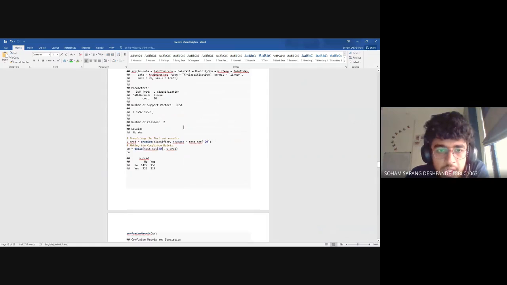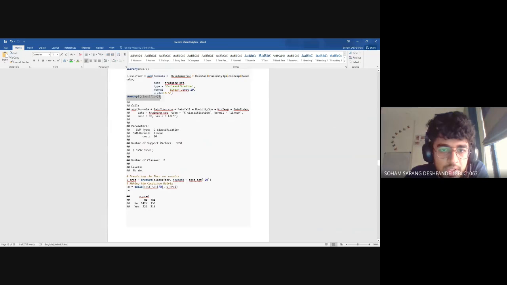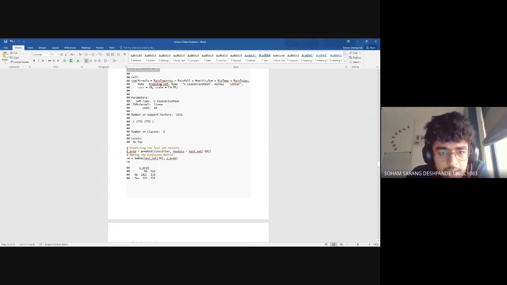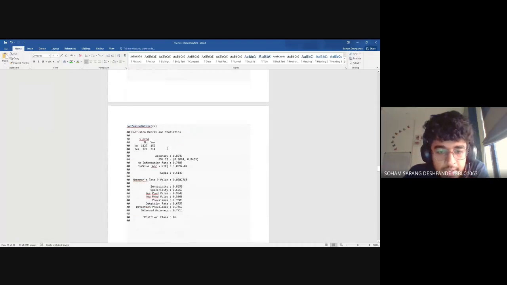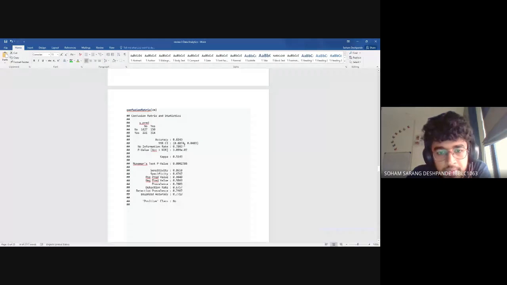After that I have printed the summary of this classifier. Then I'm predicting the data now. First I predicted by using the predict function. I've taken the classifier and the test set, omitting the last column, and here are the values in ypred. After that, we are comparing by using the confusion matrix the correct test values and the predicted ones, and I'm printing the confusion matrix. So for SVM, that is support vector machine, I am getting 82.43 percent accuracy.